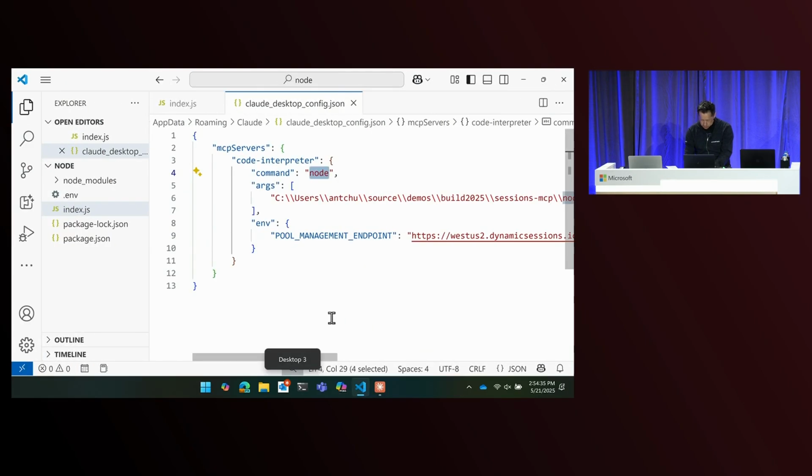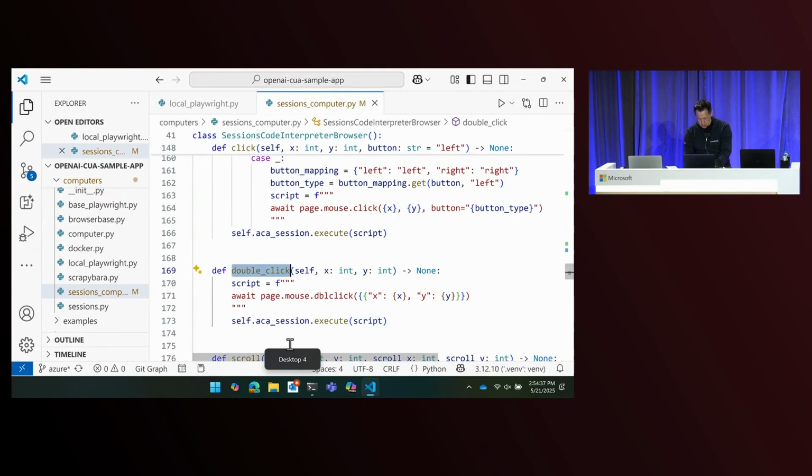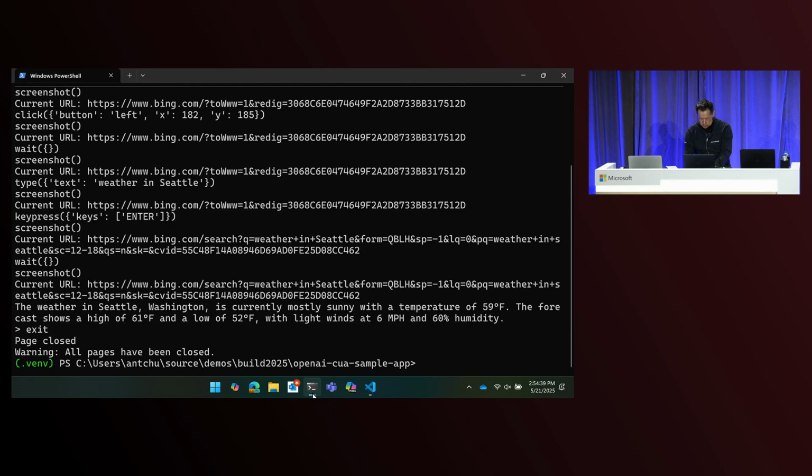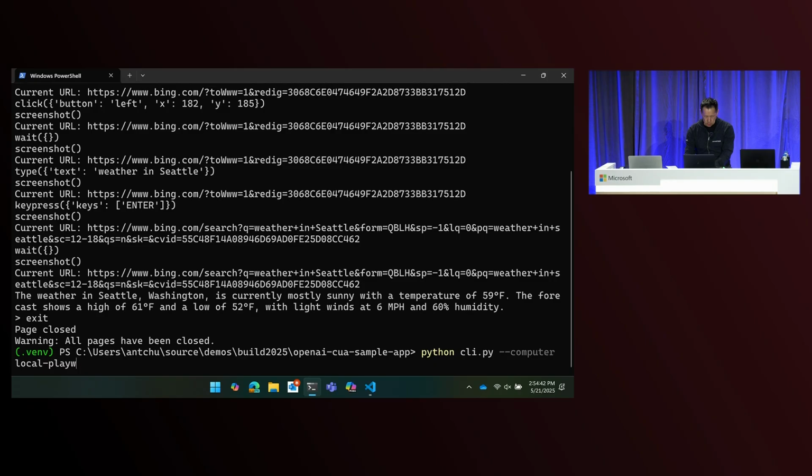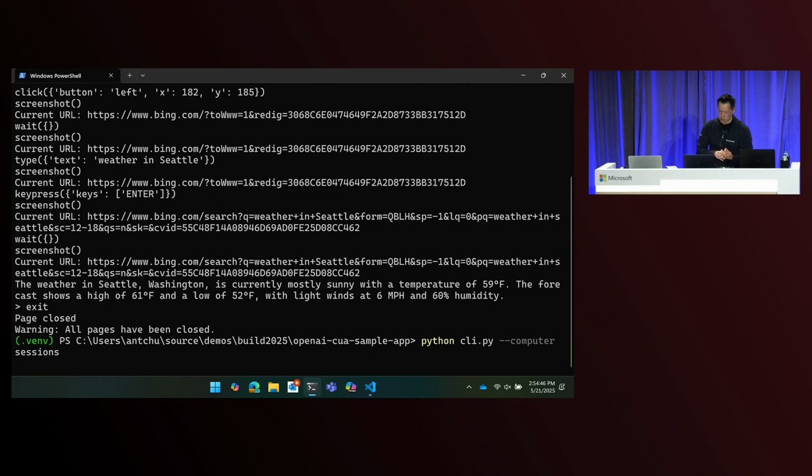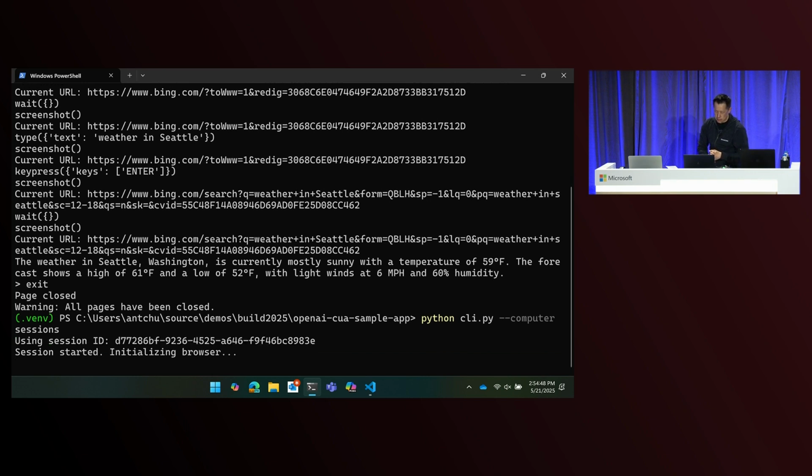So what am I doing? Oh, I got to go back to my window here. And instead of using the local Playwright, I'm going to use the other computer, the sessions computer. The main difference that you'll notice is that there's no browser opening up, because the browser is now running in a session. I've already allocated the session, and I am basically initializing the browser, running some Playwright commands to load up the browser and stuff like that.